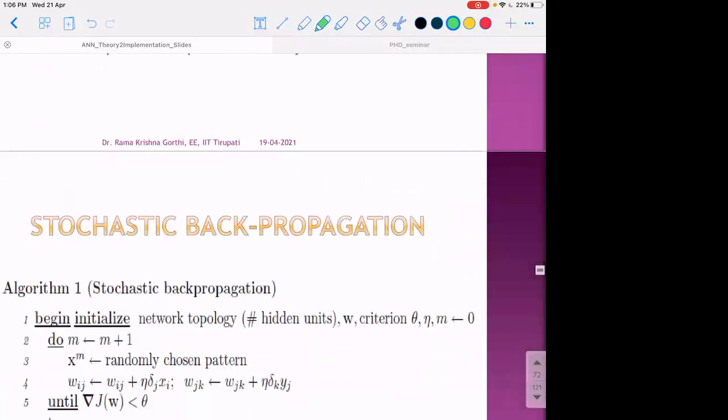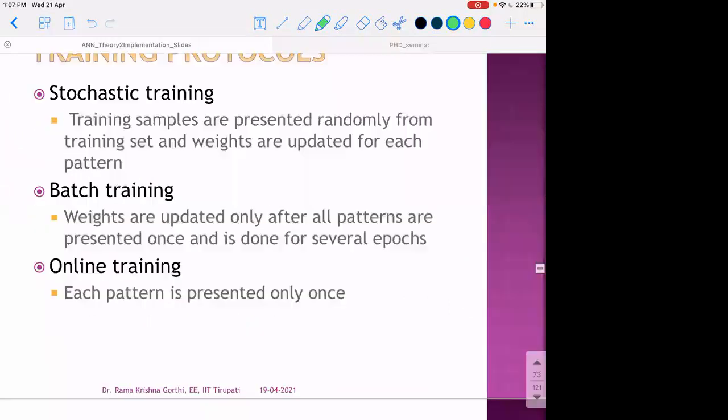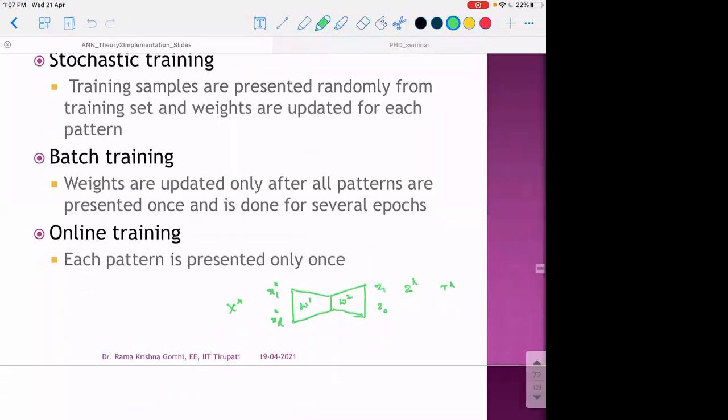The final thing that we discuss is how we present the data samples to a neural network. Assume that we have a neural network. As we mentioned, this is one easy way of representing a neural network: W1, input to hidden neurons, W2. And we will give here X1 to XD, this is XK, the kth sample. Then we have the labels Z1 to ZC, and Z of the kth sample. Then we have the target values or desired values to find out the cost.